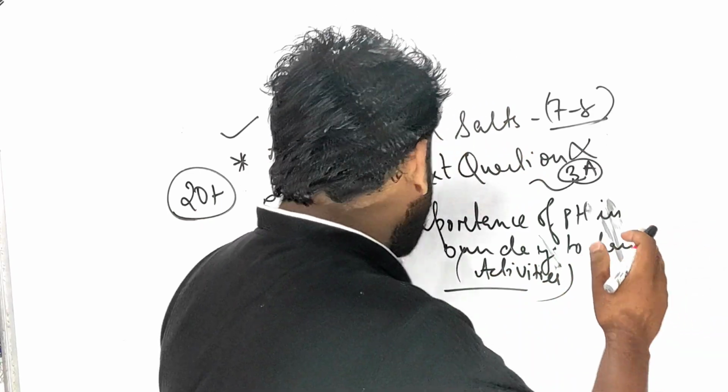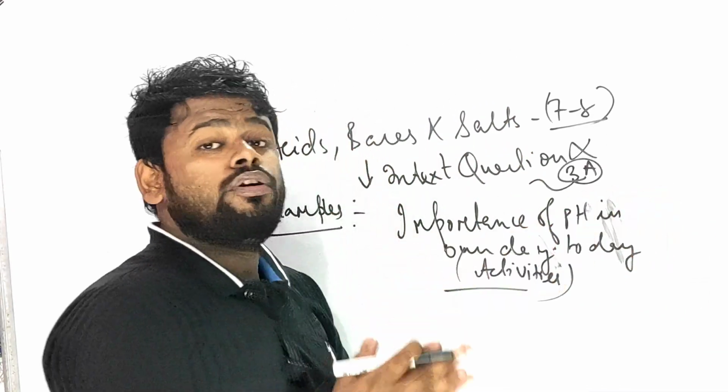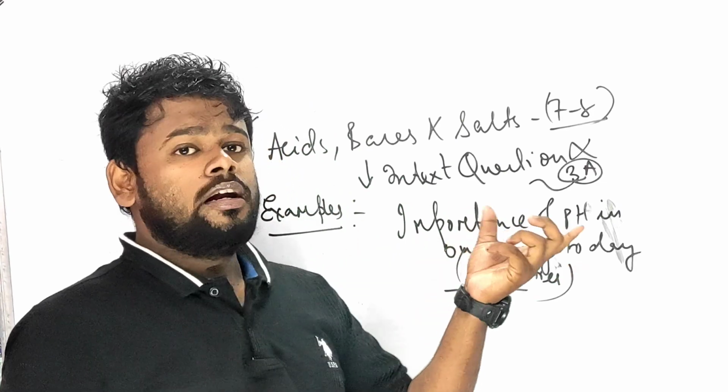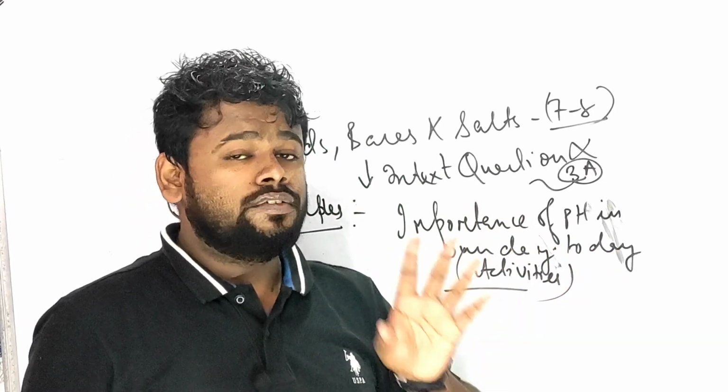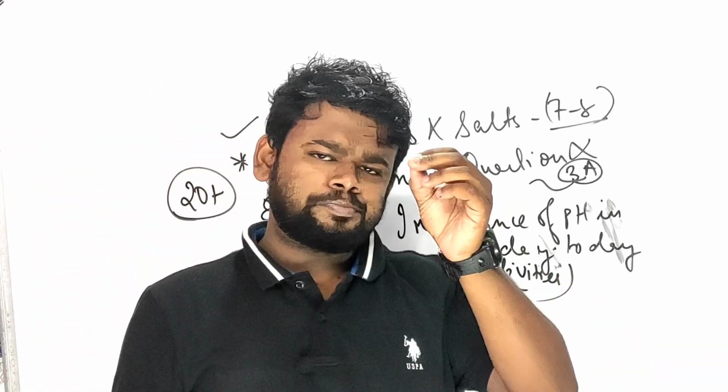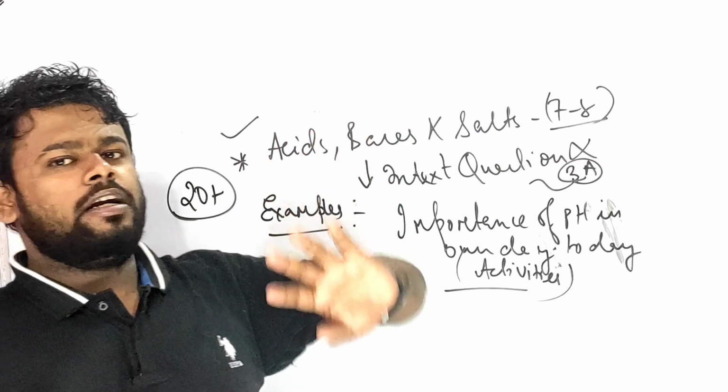Logically you have to go ahead. Importance of pH in our day-to-day life. What was the question on the logarithm system? It is a negative log, something like that. What is the number of the pH scale? So these are very important things, my dear children. Complete this. If you complete this, I guarantee you will get 7 to 8 marks.